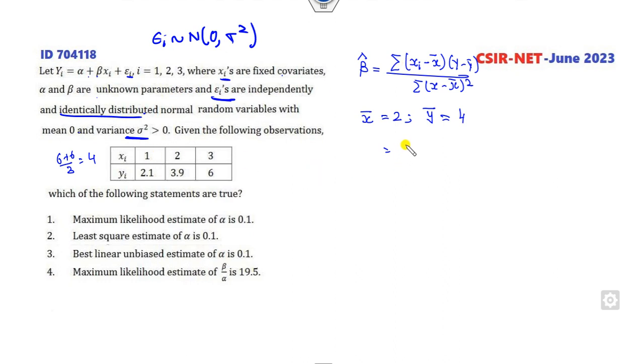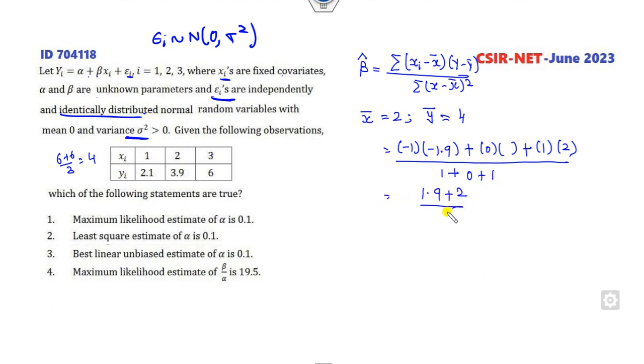So 1 minus 2 is minus 1, times 1.9. Plus, when you take 2, it is 0 of something. Plus when you take 2, it's 1. When you take 4, it's 2. Divided by x minus x bar whole square. So 1 plus 0 plus 1. So it is 1.9 plus 2 by 2. So 3.9 divided by 2 is the estimator of beta cap.